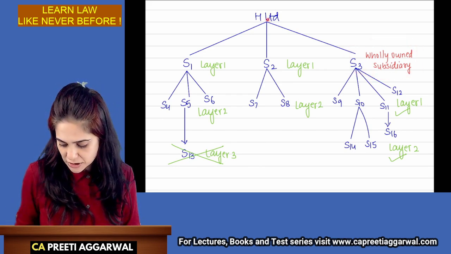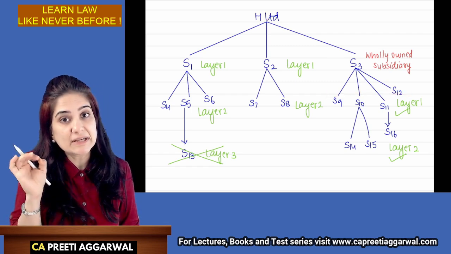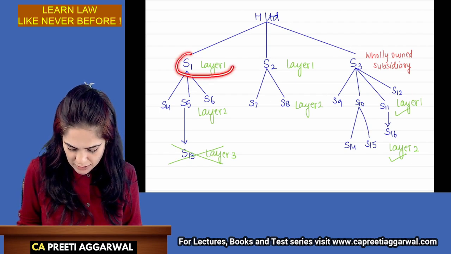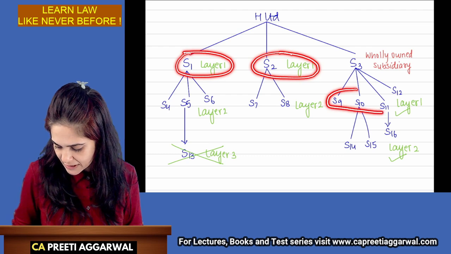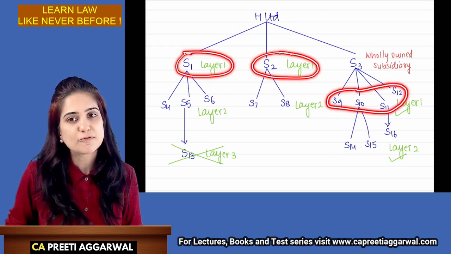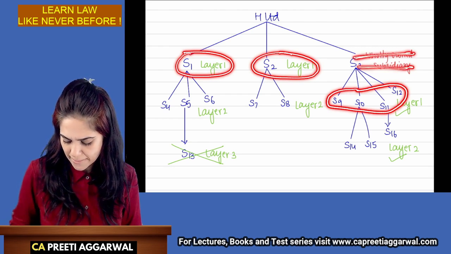So for H, what will the first layer contain? S1, S2, S9, 10, 11 and 12. This will be the first layer. Exclude this. This is not a layer. Okay.